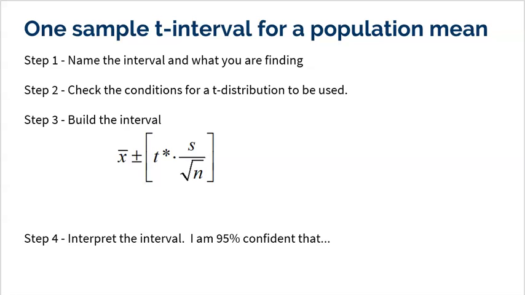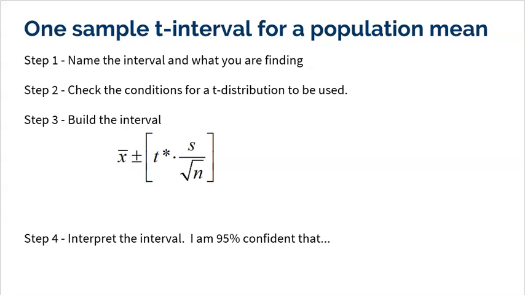In the next slide, we're actually going to go over those conditions real quick, but you're going to recognize all of them. And then you got to build the interval. This is the easy part. X bar and S you're going to have. Sample size, well, you're going to know as well. And then your T-star, you're just going to use invert T. And then don't forget to interpret the interval saying you're 95% confident that the true population mean of largemouth bass fish is in this interval.